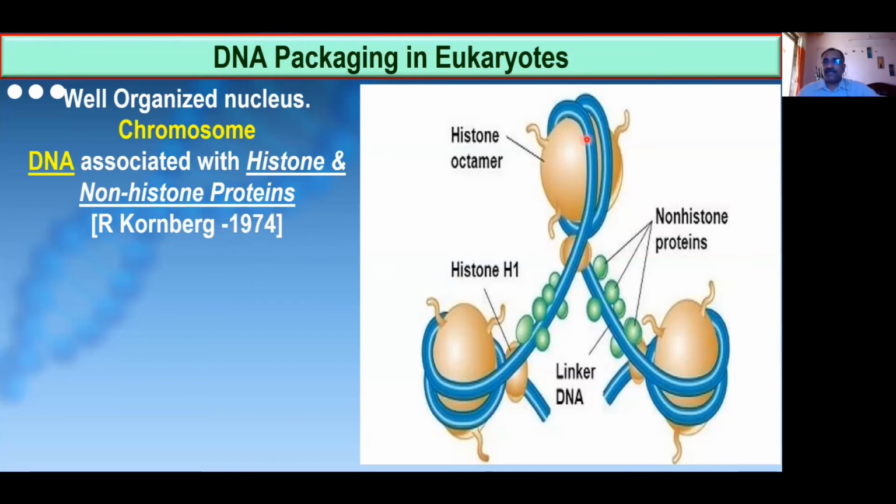Now you see, this is the chromosome of a eukaryote in an uncoiled condition, we can say. In this, we can notice this blue line you see over here. Can you see this blue line? This blue road looks like a road over here.